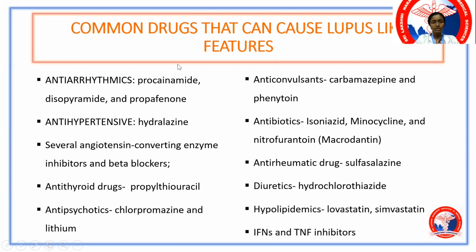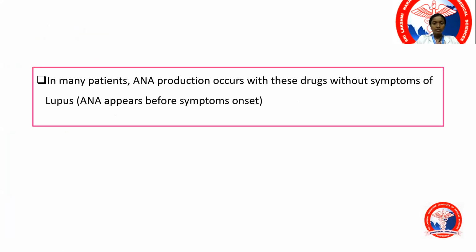So this drug-induced lupus can be because of antiarrhythmics, antihypertensive agents like hydralazine, ACE inhibitors, beta blockers, propylthiouracil, antipsychotics like lithium, chlorpromazine, anticonvulsants like carbamazepine, phenytoin, antibiotics like isoniazid, nitrofurantoin, anti-rheumatoid drugs like sulfasalazine, diuretics like hydrochlorothiazide, hypolipidemic drugs like statins, interferons and TNF inhibitors can all cause lupus-like reaction. Once you withdraw the drug, the symptoms on their own disappear. So that is another diagnostic tool to differentiate it from SLE.